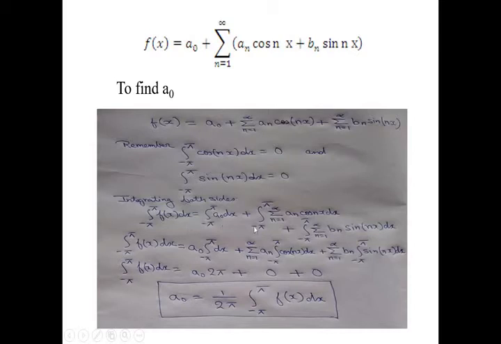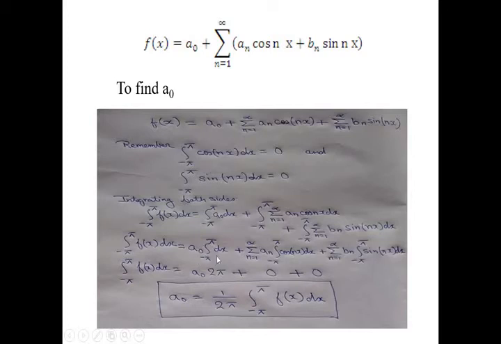We know the integration of cos nx from minus pi to pi is 0, and similarly for the sine term. So in the LHS the integral remains, and in the RHS just the a0 term remains.